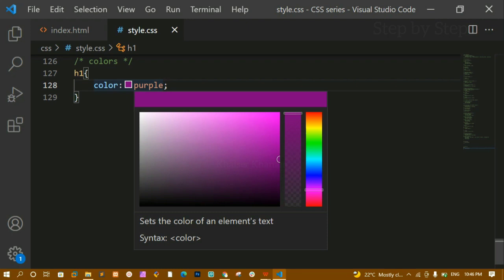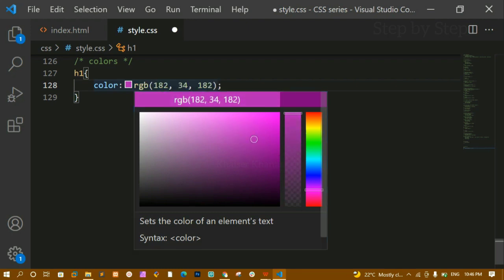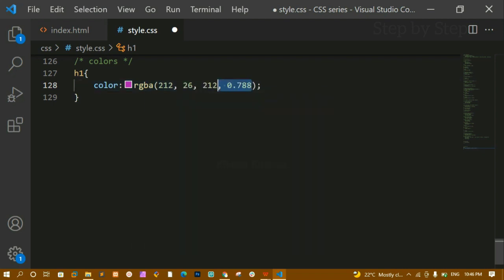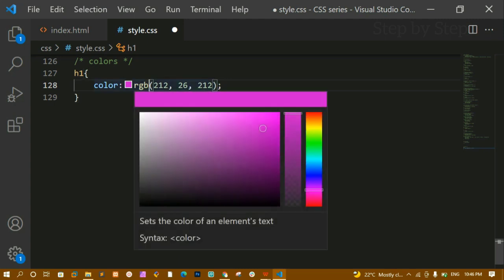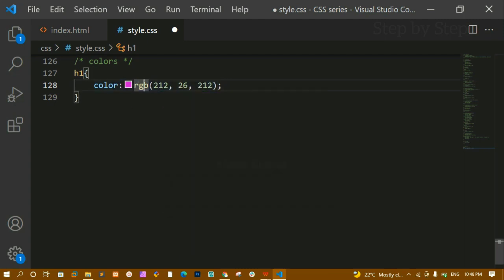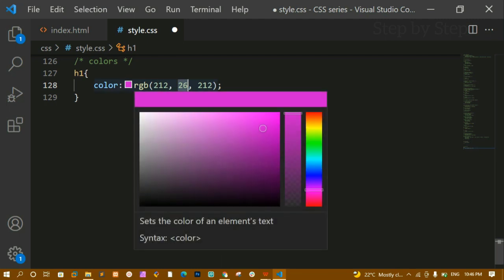Now once you hover on this, you can select it, and at the top you can see I have this RGB value. I'll remove this value from here as of now. RGB: R stands for red, G stands for green and B stands for blue. Using these three values, we can form any color. That is nothing but RGB.